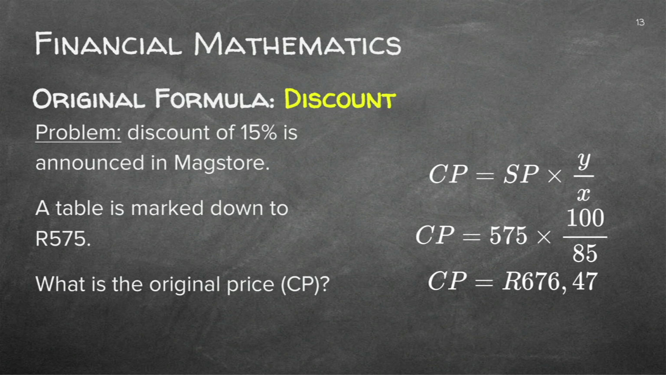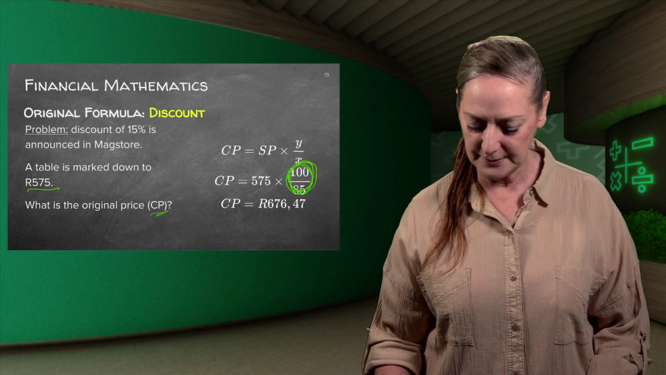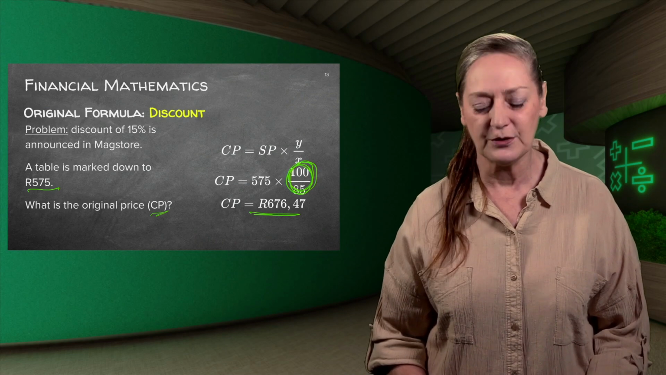So let's look at this exact same example again. We now have a discount of 15% in Max Store. A table is now marked down to 575 Rand, and what is the original price? So you substitute your selling price, which is 575, and remember this fraction should now be greater than 1 because the cost price is greater than the selling price, and there you can see the answer is greater.